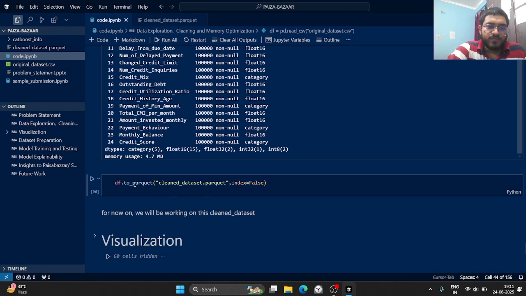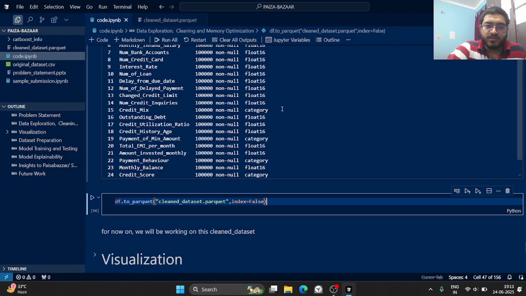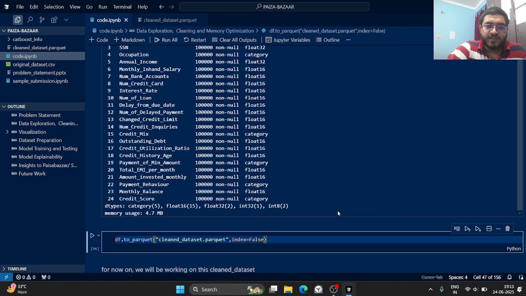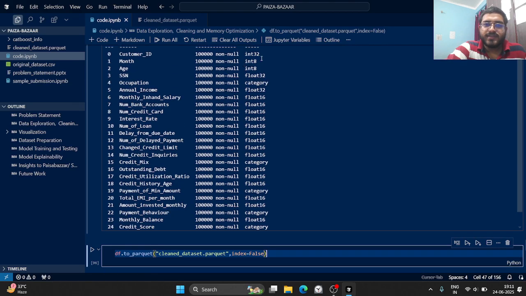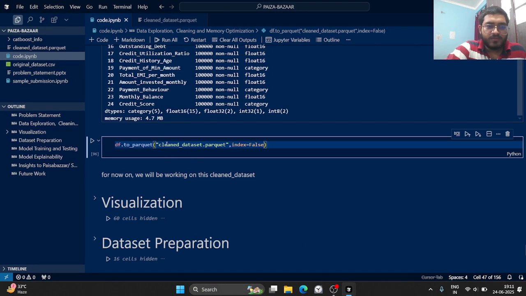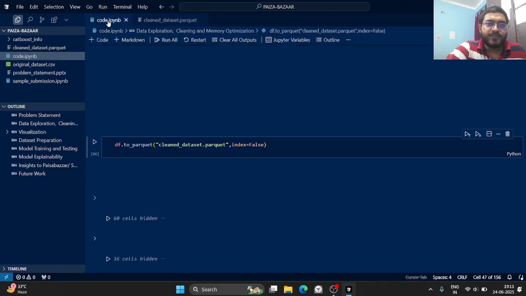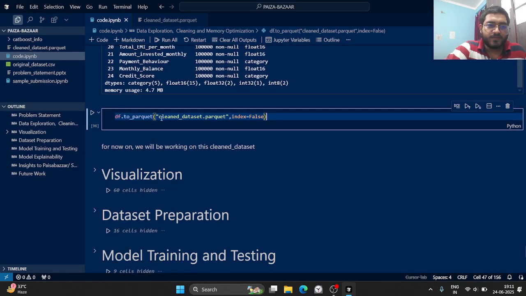After that, I will save it to a Parquet file, because if I save to CSV, all the data type transformations I have done will be lost. It will go back to object, and the numeric columns will go back to int64 and float64. So that's why I'm going with Parquet. I have saved it in a Parquet file. This is the file. If I try to load it, I won't be able to read it because it stores the data in a binary format. CSV is easy to read, but we can't do so in Parquet format.